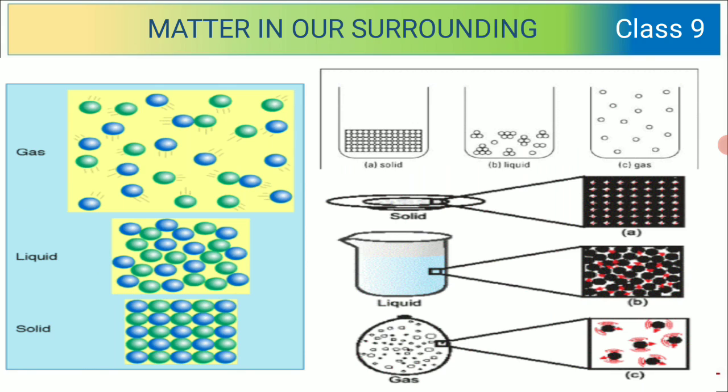See this image. Here you can see the arrangements of particles. In solid state, particles are very closely packed. In liquid, it is intermediate, that is medium. And in gases, they are just randomly present. You can see the picture of the beaker where the arrangement of molecules is shown. In solid, tightly packed. Liquid, they are loosely packed. And in gas, they are randomly present.